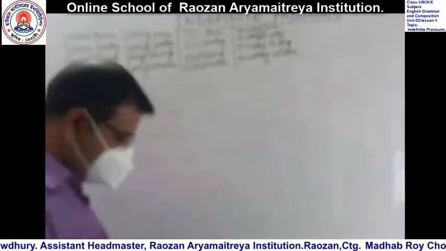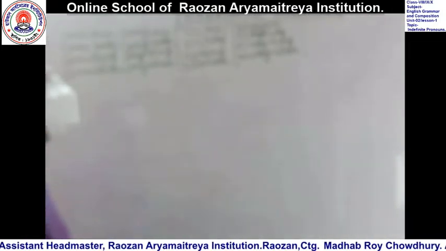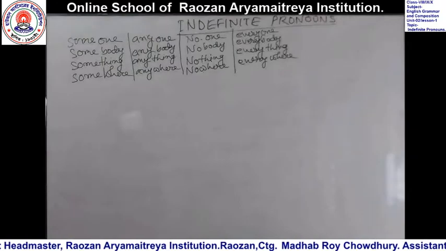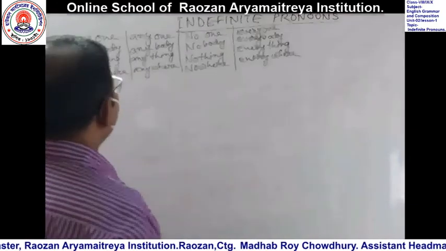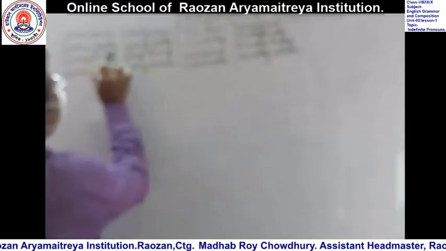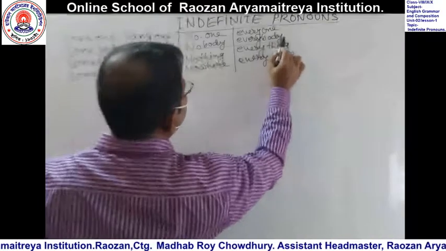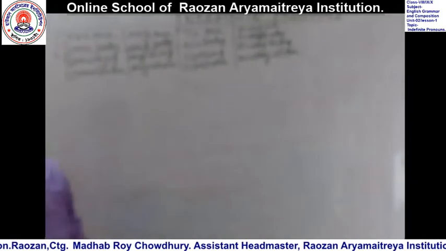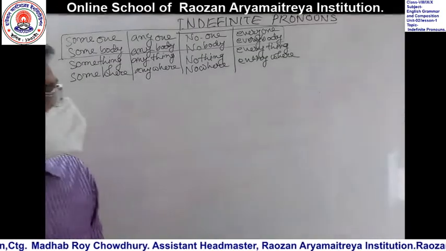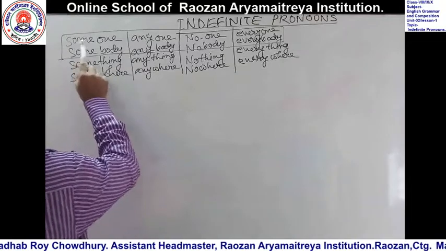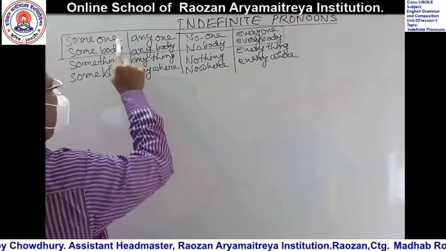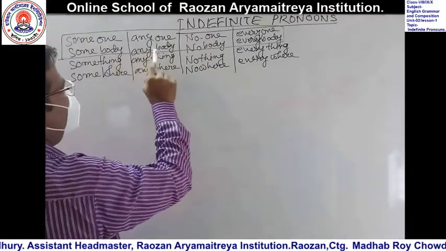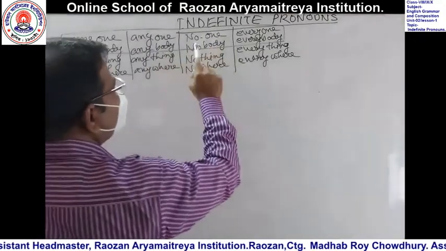Okay, dear learners, today we are going to talk about these important indefinite pronouns. First, you need to note this group of indefinite pronouns. Someone, somebody have the same meaning. Anyone, anybody, also the same meaning. No one, nobody.